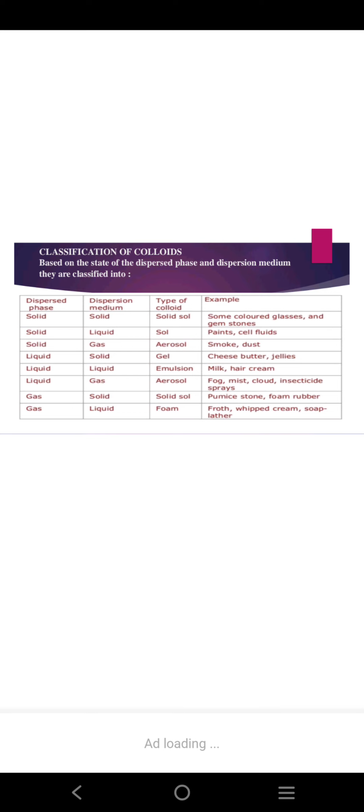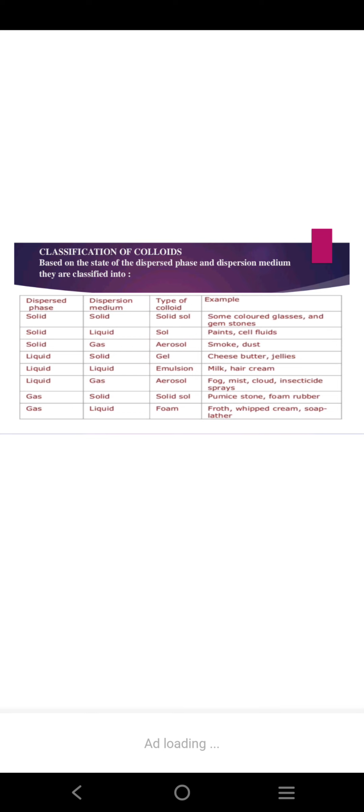This is another table showing the classification of colloids. Based on the physical state of the dispersed phase and dispersion medium, colloids can be classified into 8 different types. Just take a look at this table. There is nothing very complicated. You just study the names of the colloids. When the dispersed phase is solid and the dispersion medium is solid, the colloid's name is solid sol, and some examples are also given.